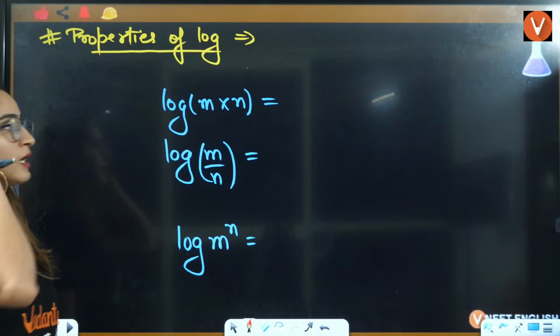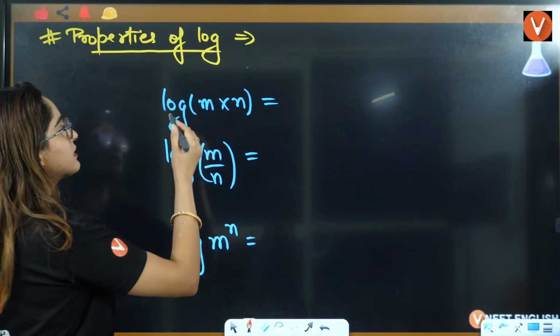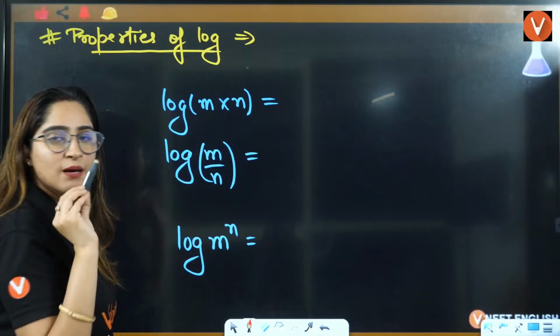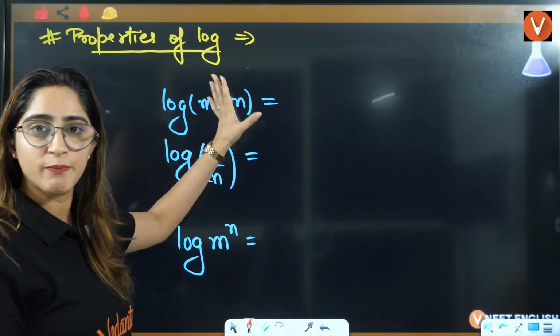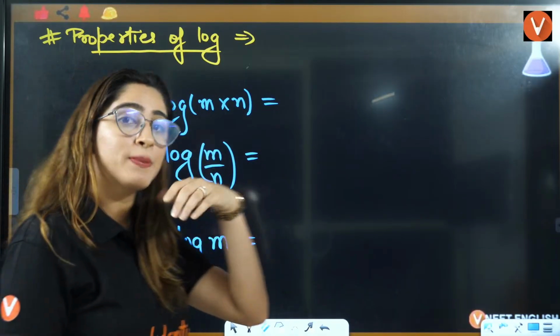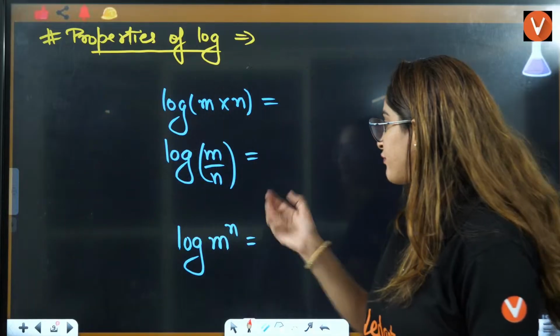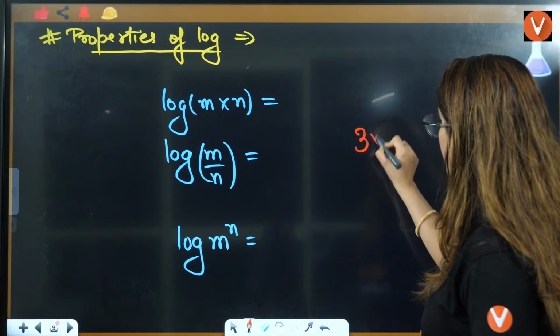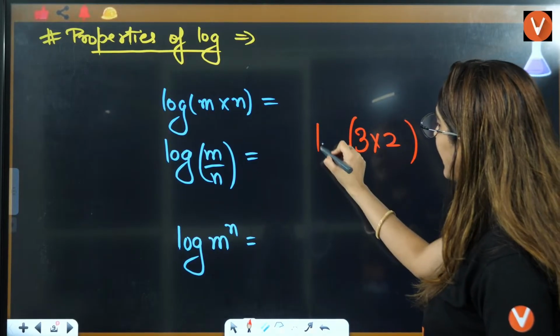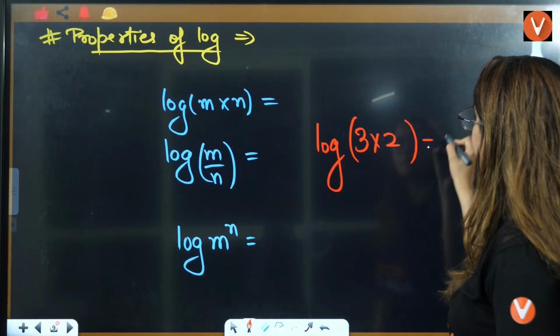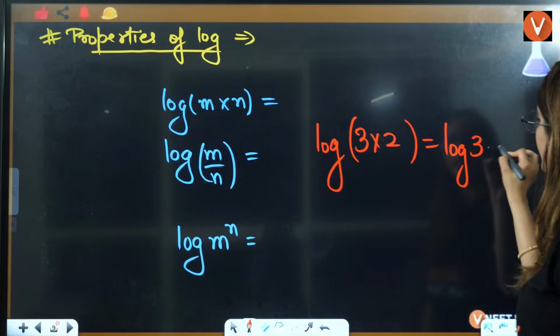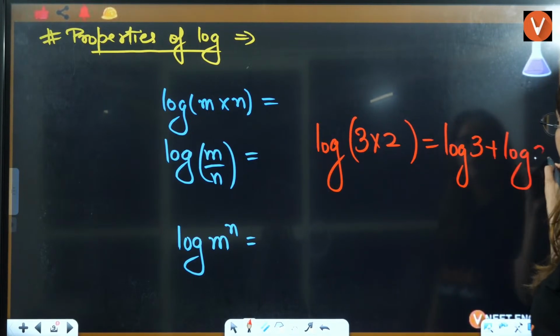Now, whenever you multiply something, let's say you have 3 into 2, you apply log to this. Then the answer will be log of 3 plus log of 2.